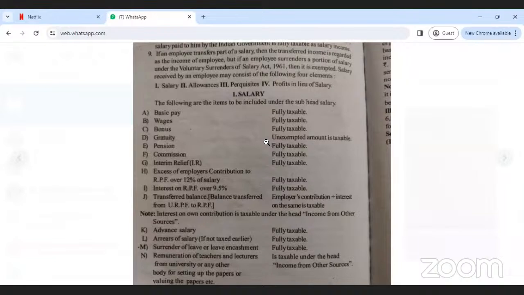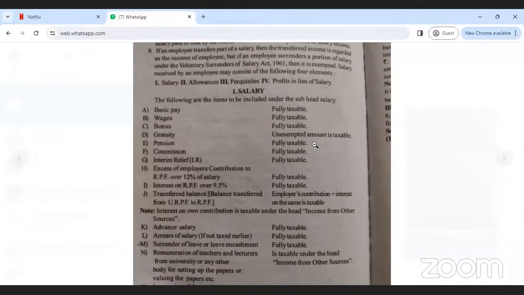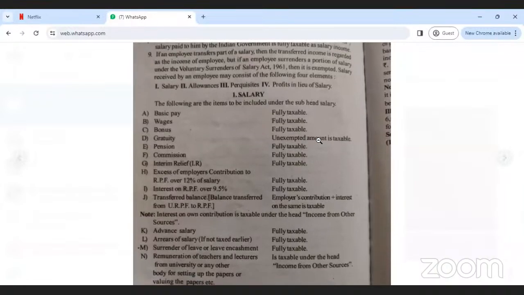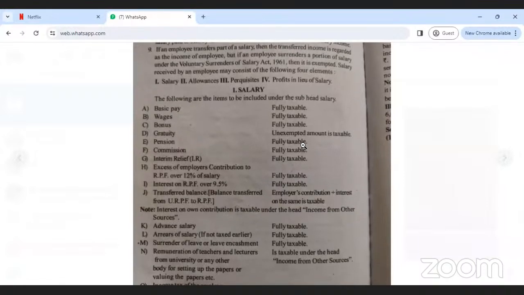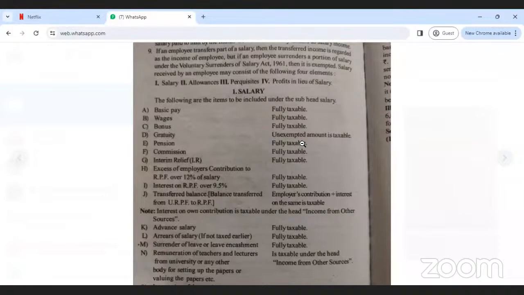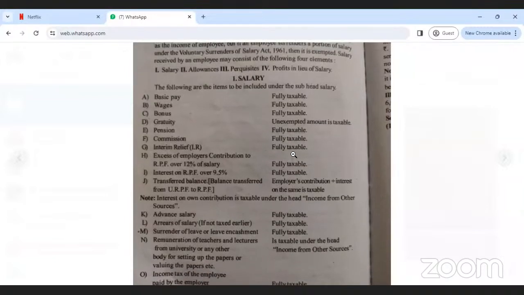For example, 50,000 gratuity, in that 30,000 is the exemption amount. So 50,000 minus 30,000, the balancing figure is how much? 20,000. That 20,000 only you have to write here. The unexempted amount is the amount that is not exempted, and that amount only you have to write in the salary heading. Okay, so this is the procedure for the heads of salary income.